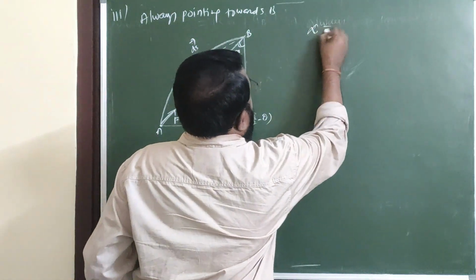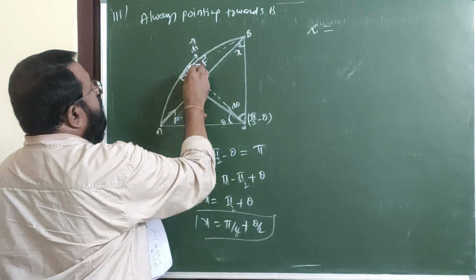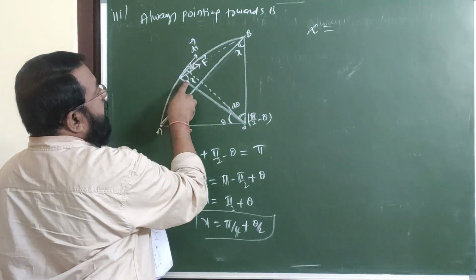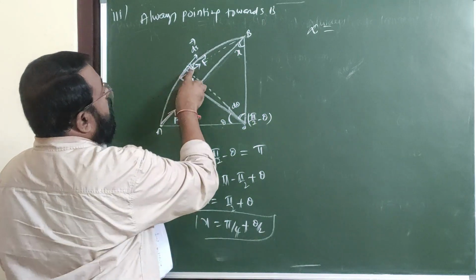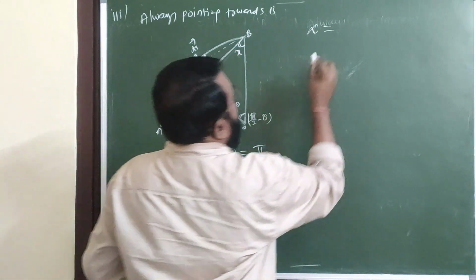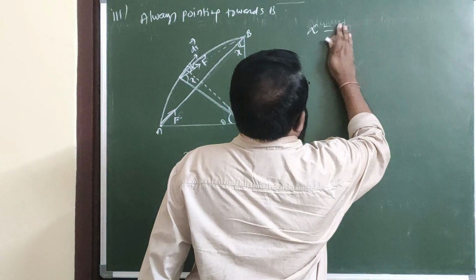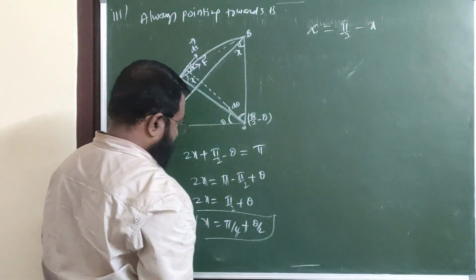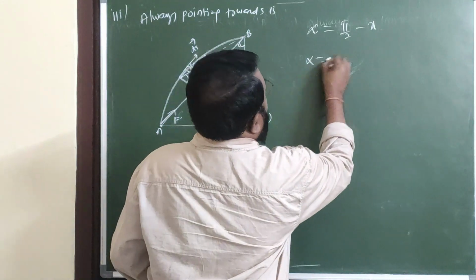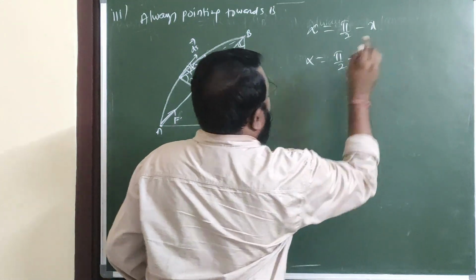But here, angle alpha, this total angle is 90 degrees. Therefore, this is alpha and this one is x. Therefore, alpha is 90 minus x, alpha is pi by 2 minus x.